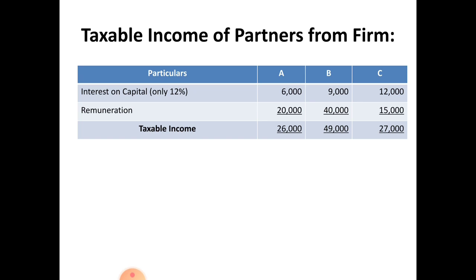That amounts to rupees A 6,000, B 9,000 and C 12,000. And remuneration amounts to rupees 20,000, 40,000 and 15,000. The taxable income of partners from the firm amounts to rupees A 26,000, B 49,000 and C 27,000. So this is the problem of assessment of firms and calculation of share of income of each partner exempted and taxable. Thank you. In the next session, let us solve one more problem.